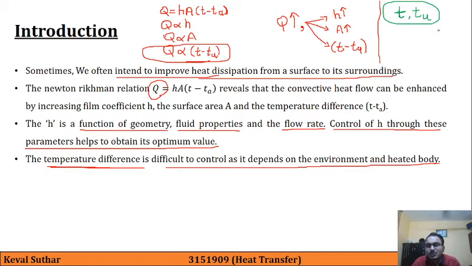Based on our speed and the condition of the engine, this term will get heated and increase. We cannot control this parameter because it is based on the outcome of the functioning of the engine. And T_A is the environmental temperature, and obviously we cannot control that. So the overall term T minus T_A is not easy to control, and is beyond our control.